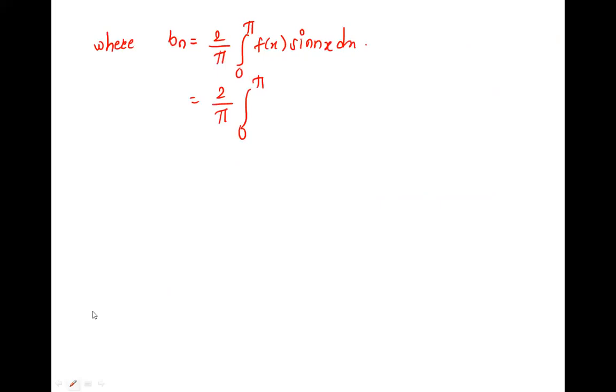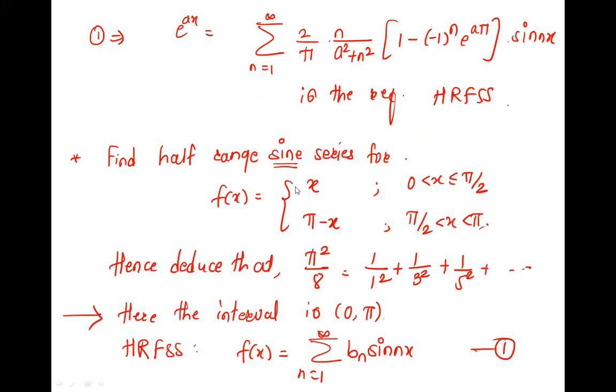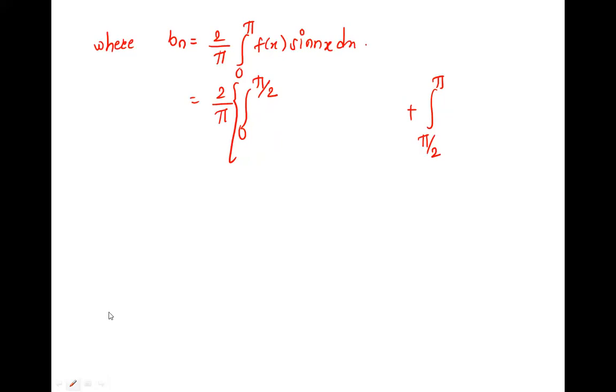X. Right. So first is 0 to pi by 2, and this 2 by pi is a constant common outside, and it is from pi by 2 to pi. Correct. And in 0 to pi by 2, the function is, you can check it, x into sin nx dx.